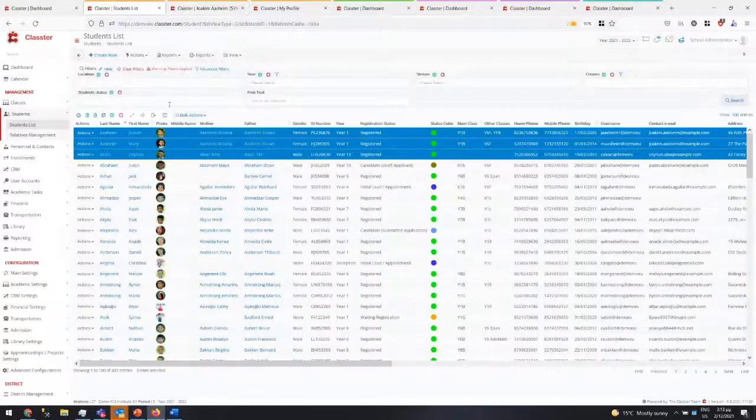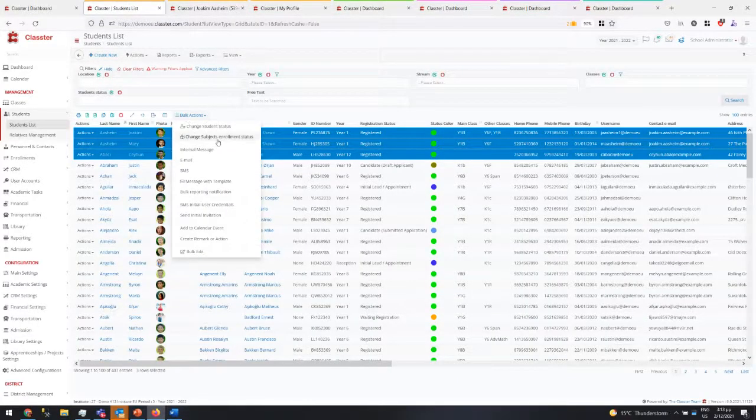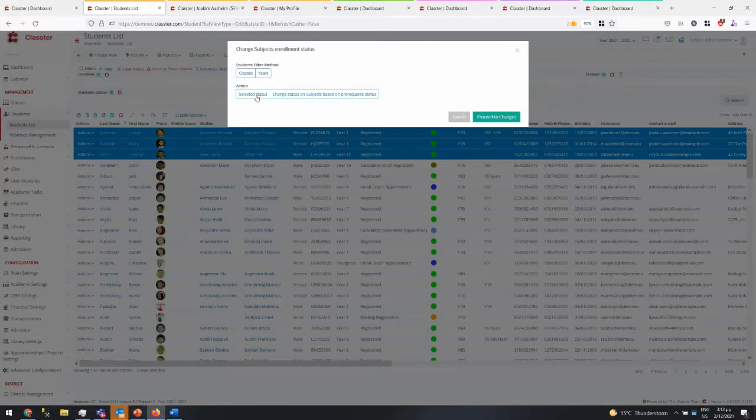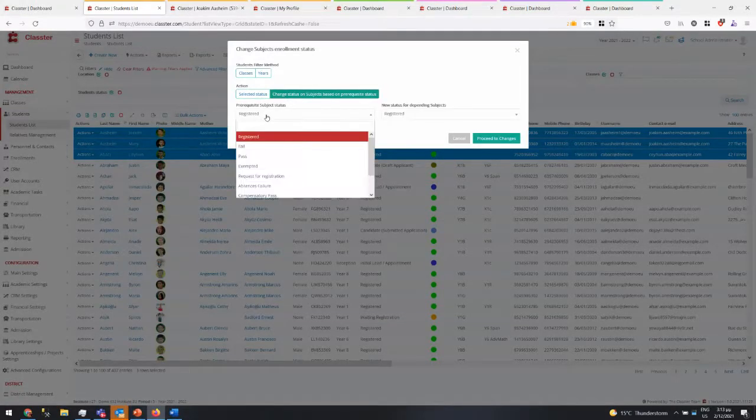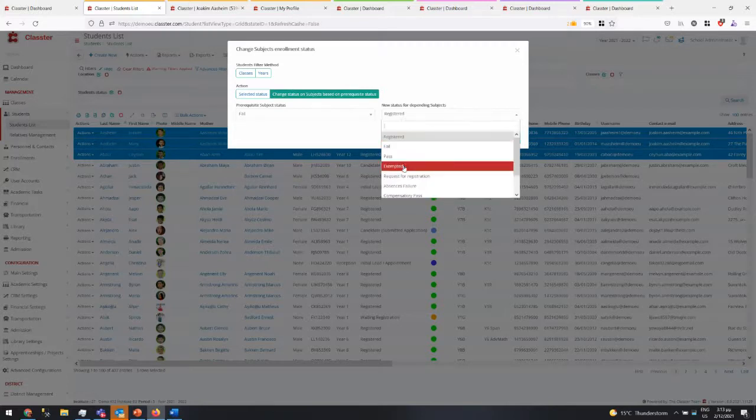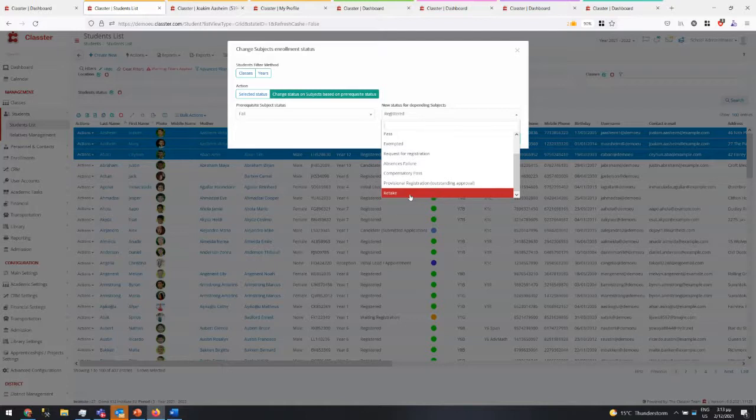One of the interesting things we can do is come here and say for the selected students, if there is a pre-required subject and the status of the pre-required subject is failed, then you can put another status in the next subject. So that is used very much in higher education. So if you haven't passed the previous subject, the next one should go to a status waiting to pass the previous one, for example. You can create this kind of status.